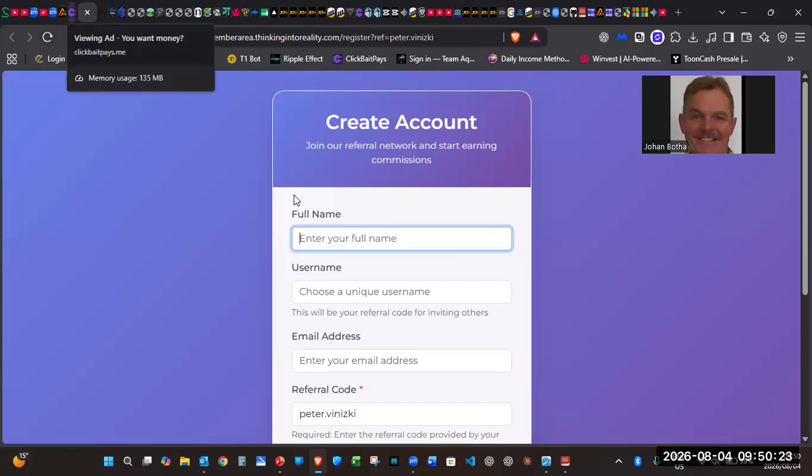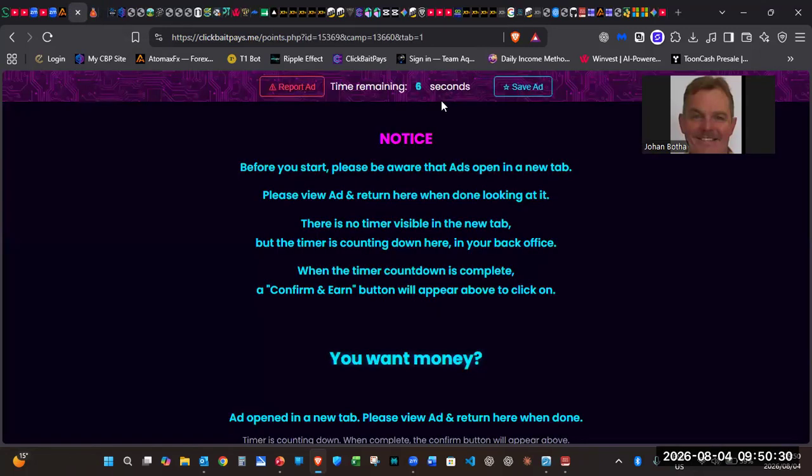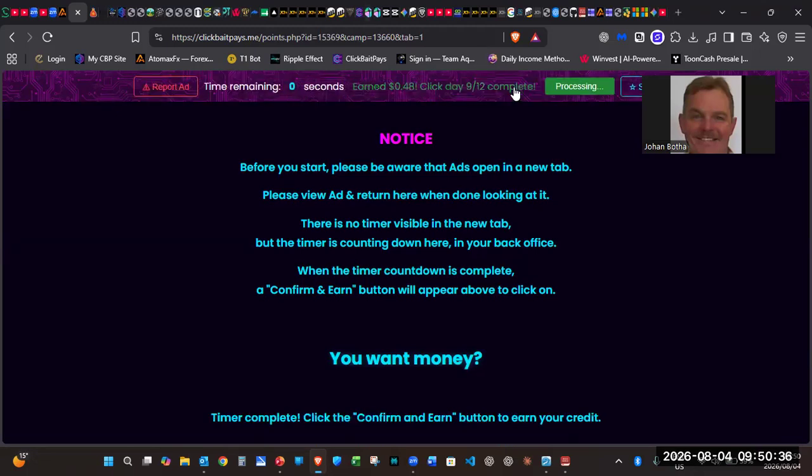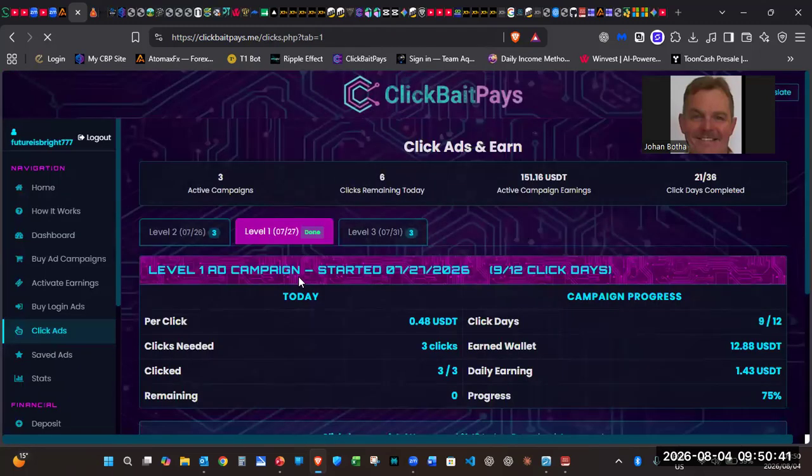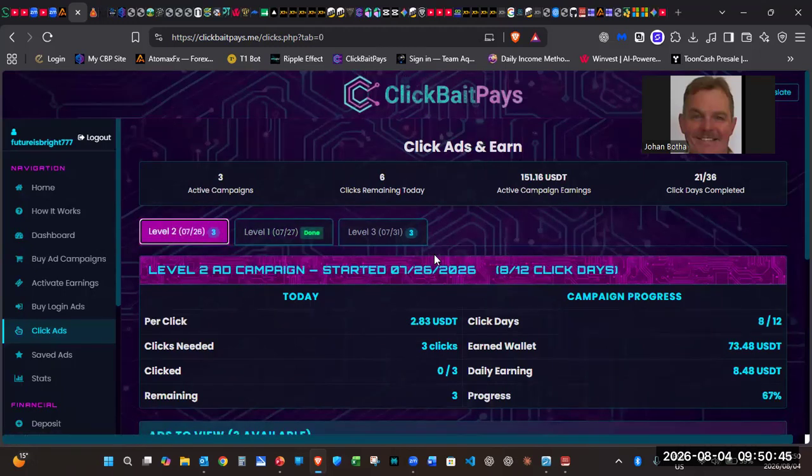Now you can either choose to go through these or look at them, or you can go back, and there's a timer running out now. And then you're going to click and earn or confirm and earn. Right, so 9 days completed for that level. Now I'm going to level 2.